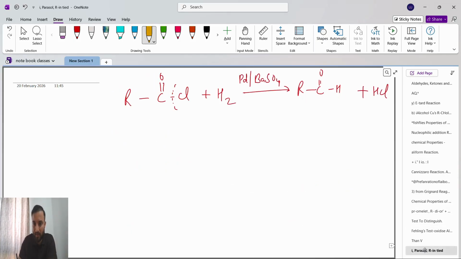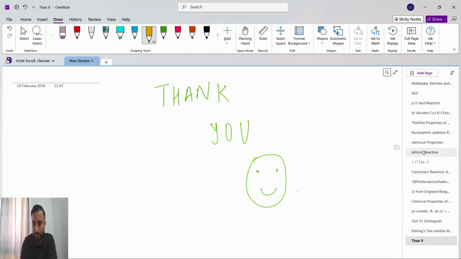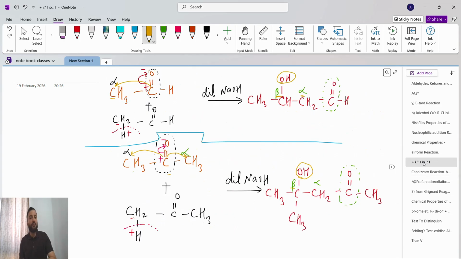So see what will happen here. Guys, we have already studied aldol condensation. Aldol condensation means, whatever they have given, CH3 C double bond O H, it reacts with the same thing. See, here also CH3 C double bond O CH3 reacts with the same thing, but only little changes will happen.